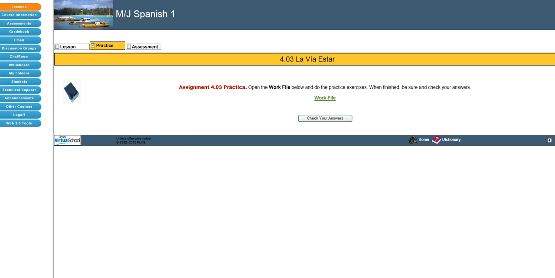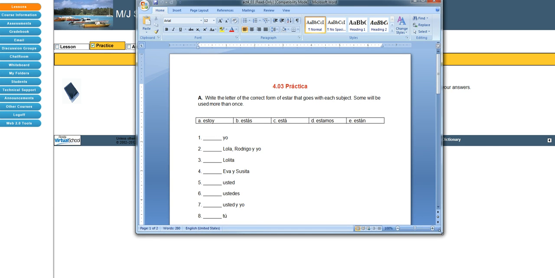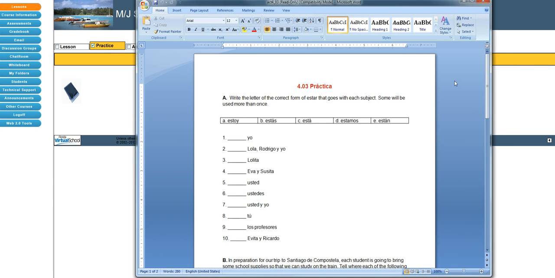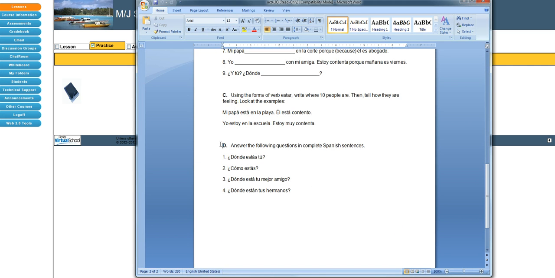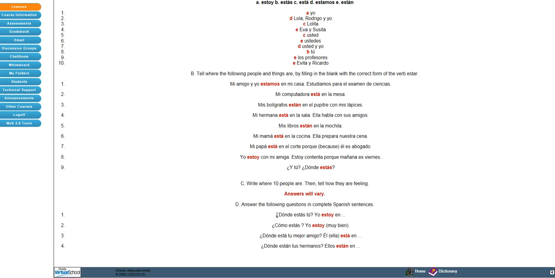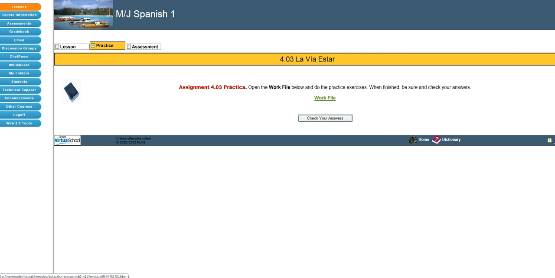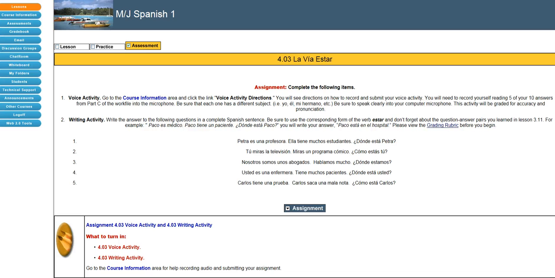And of course, you're going to open up your work file and do the practice activity. First, you've got matching, then fill in the blank, and at the very end, you're going to have sentences. Pay extra attention to these sentences, and when you're finished, make sure you check your answers. The answers to these sentences and how you answer sentences or questions like this are very important, because a lot of times that is what you're going to do in the oral part of the assessment, or in the assignment.